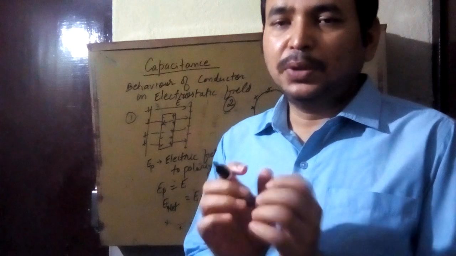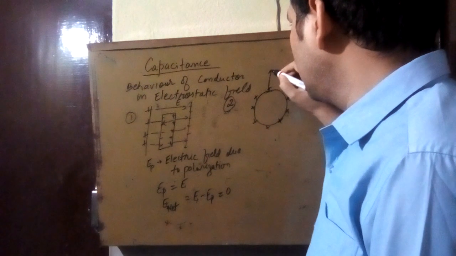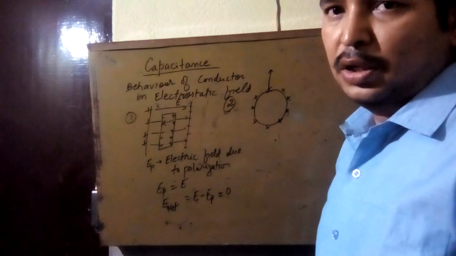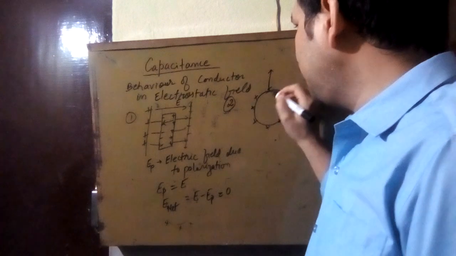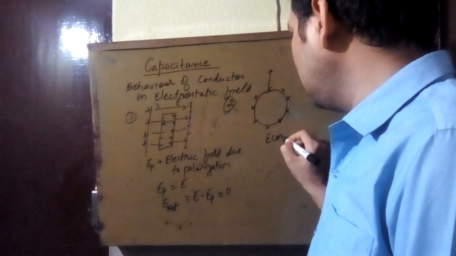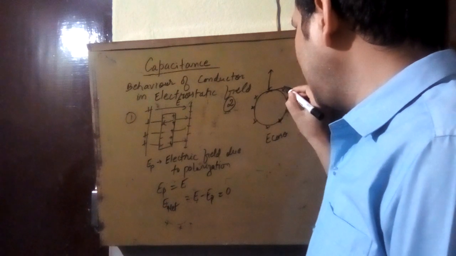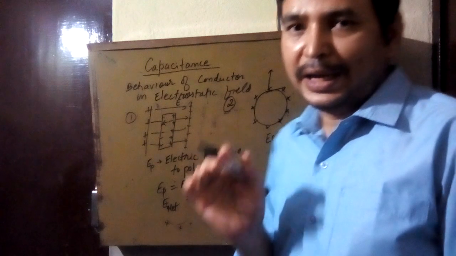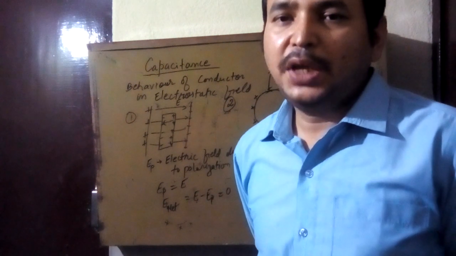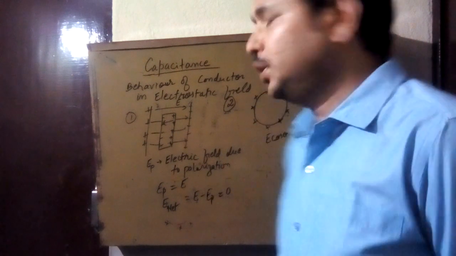At that time, suppose we consider that this electric field is not normal to the surface. If it is not normal, it will have some component, E cos theta, in the direction of the tangent to the surface.